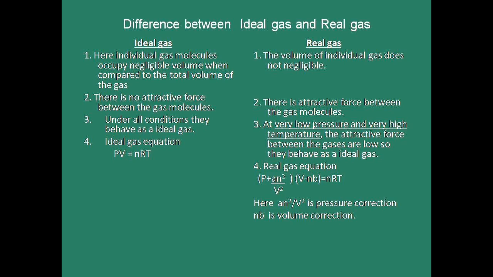And the second point, we already learned that in an ideal gas there are no attractive forces between the gaseous molecules. But in a real gas, between each and every molecule there are some attractive forces. The third one, very low pressure. When you reduce the pressure, what happens? There is a pressure-volume relationship. Low pressure means high volume. So high volume means the gaseous molecules are separated apart from each other. So the attractive forces between the gaseous molecules become less at very low pressure.